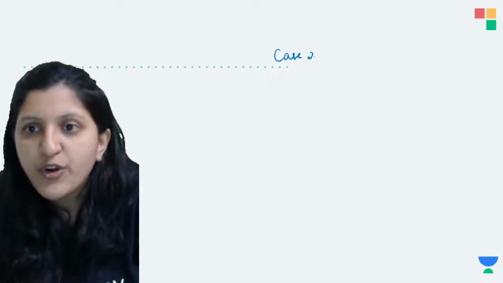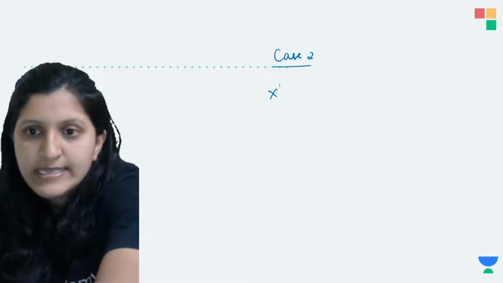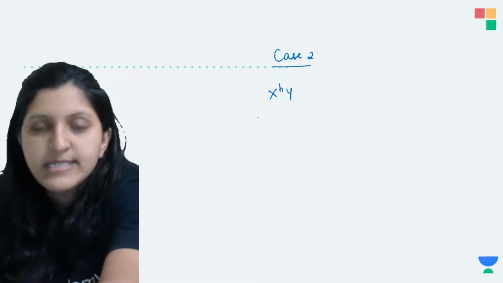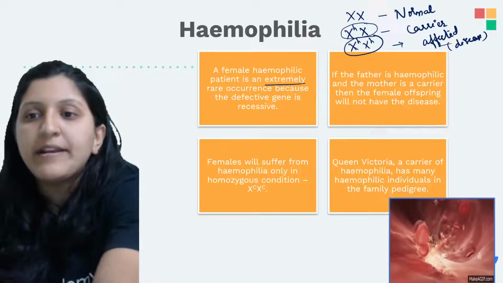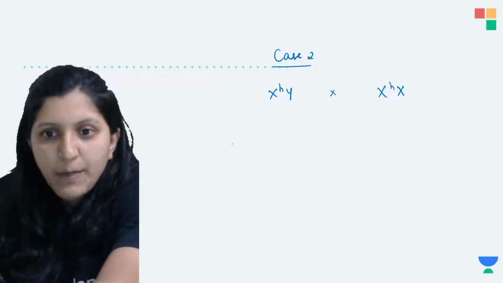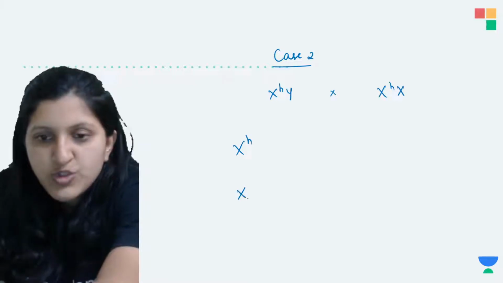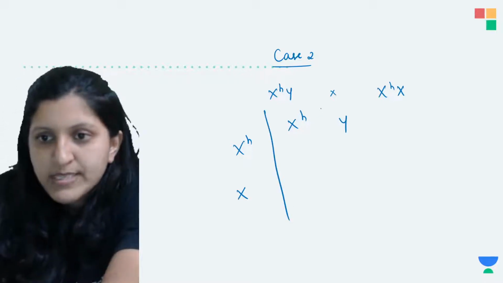So let's take case number 2 here, as they have mentioned. This is with respect to the case study. So for case 2, the father is hemophiliac, so this is XHY. That means the father has the diseased condition and he is going to marry a carrier female, which is XHX. So let's put up a Punnett square now. So this is as usual XHX, and then there is XHY.